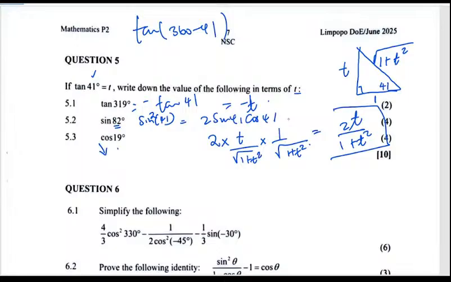And then lastly, they want us to get cos of 19 for 4 marks. So for us to get the cos of 19, we could look at some special angles. Which special angles can I look at, especially when I'm focusing on the subtraction? What is 60 minus 41? Could be 19, yeah.